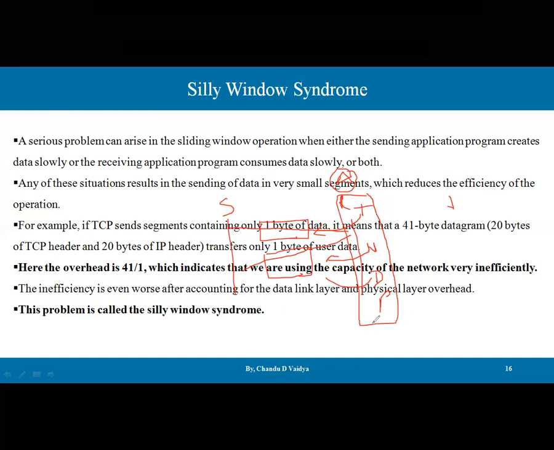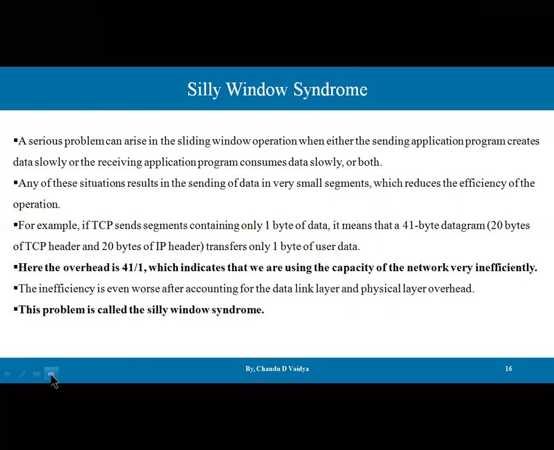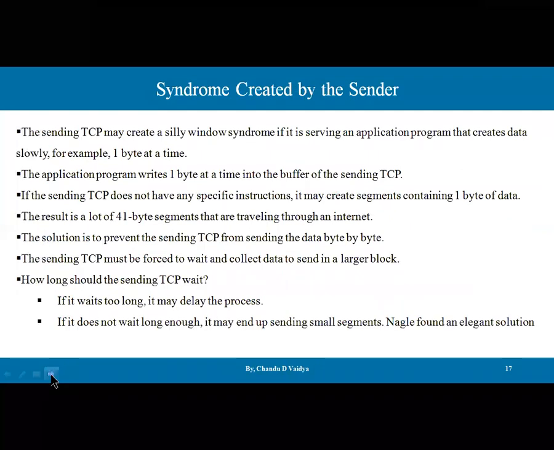And that is what we are saying: inefficiency of sending data, because we are not utilizing all the capacity of the header and trailers at every layer. And that is what the silly window syndrome is. Now, the silly window syndrome can happen at the sender side and the receiver side. So first of all, we'll take the syndrome created at the sender side.